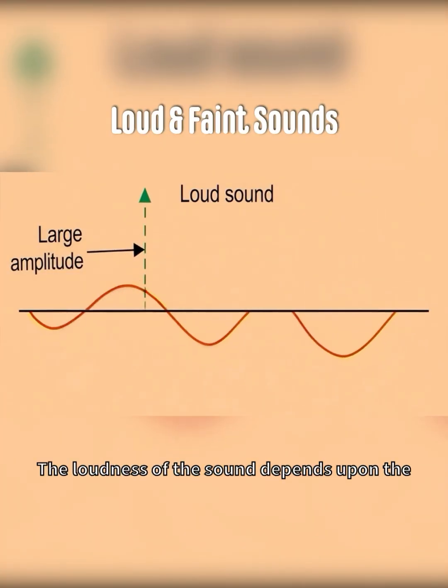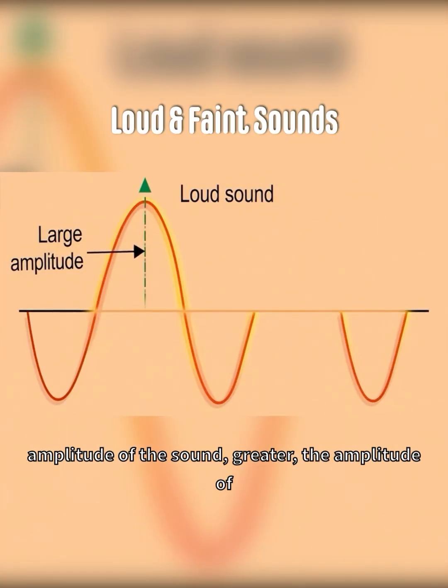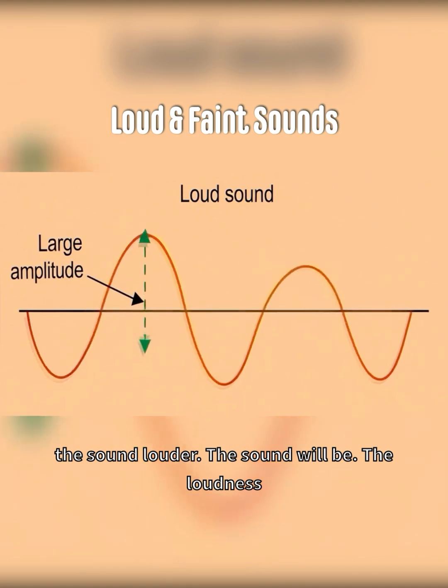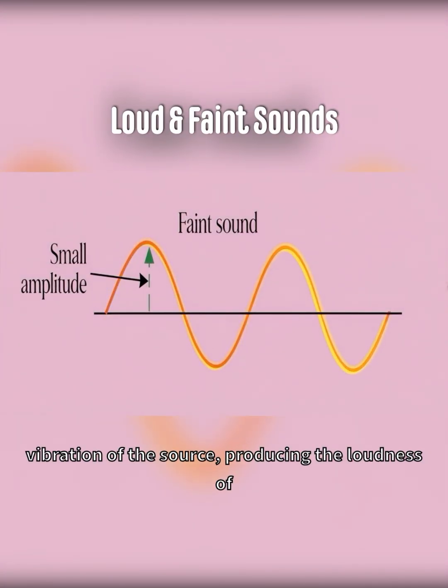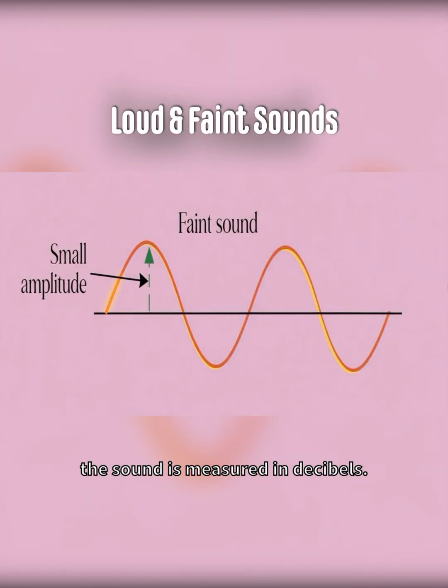The loudness of the sound depends upon the amplitude of the sound wave. Greater the amplitude of the sound wave, louder the sound will be. The loudness of the sound depends upon the amplitude of vibration of the source producing the sound wave. The loudness of the sound is measured in decibels.